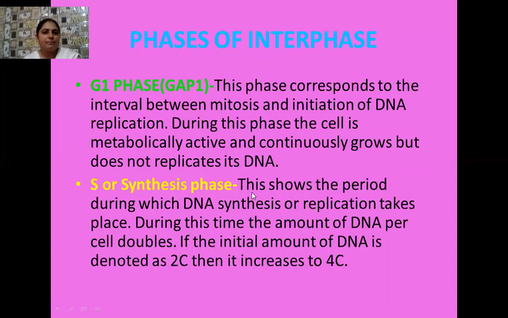All right. So what happens during this phase? DNA synthesis takes place. That is, opening of the DNA helix and formation of two daughter DNA. So DNA here forms its replicas, its copies. And how can you observe that this is the synthesis phase? When you see the cell, the amount of DNA per cell doubles. If the initial amount of DNA is denoted as 2C, then it later increases to 4C.